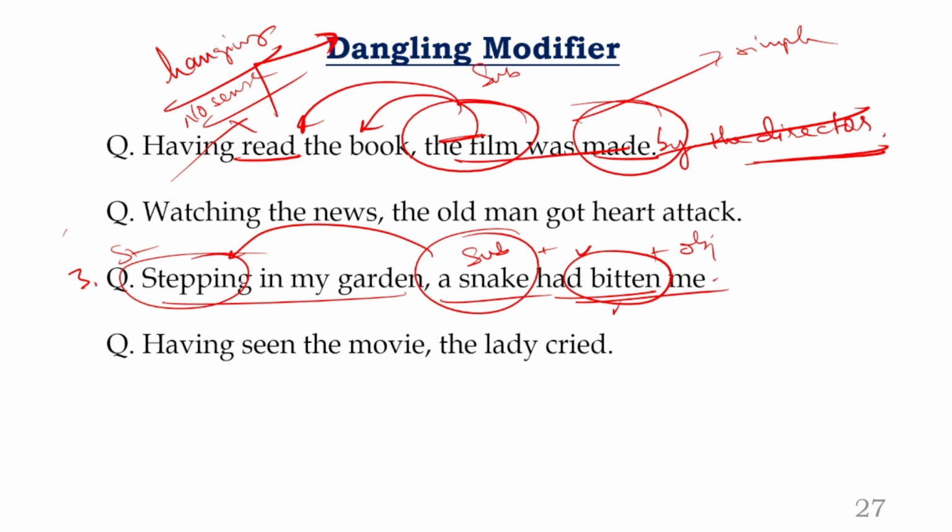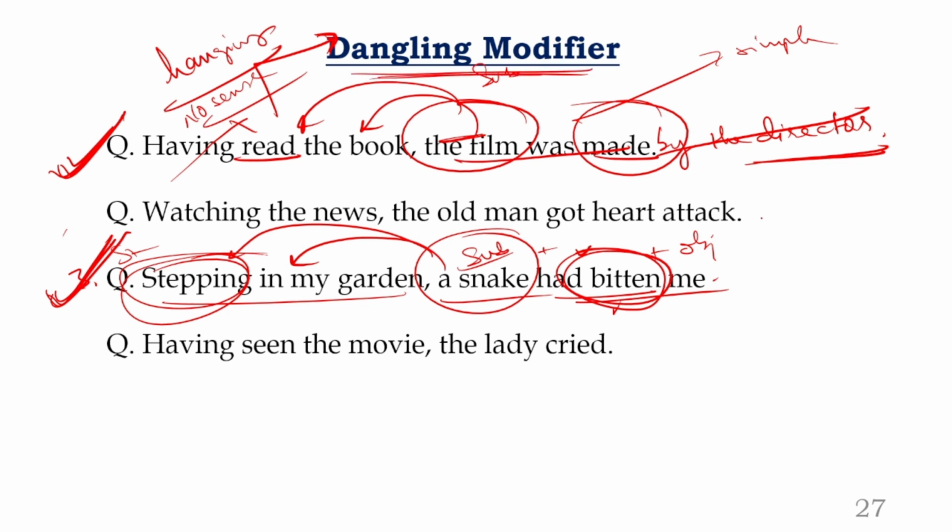Now you cannot say the second clause is modifying the first phrase. It is not a modifier, because the subject of the two verbs is not the same. Here the verb is bitten, the snake is doing that. Here the verb is stepping, the snake is not doing that. I did it. So when the subjects of the two parts are not the same, but the statement is still made, such sentences or modifications are called dangling modifiers.